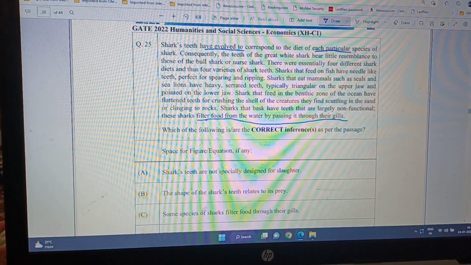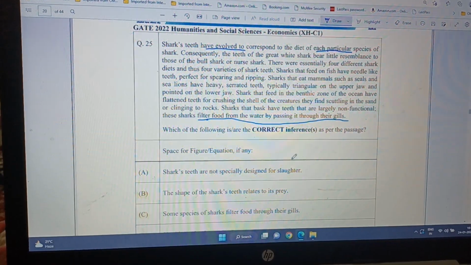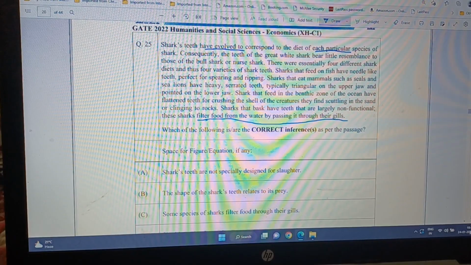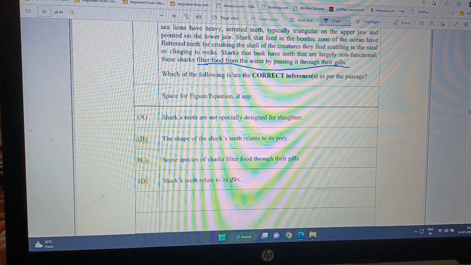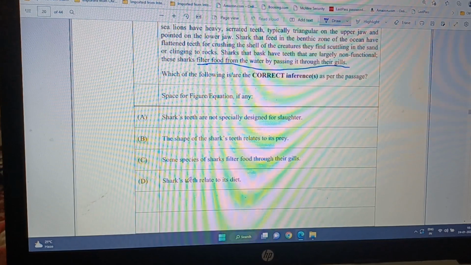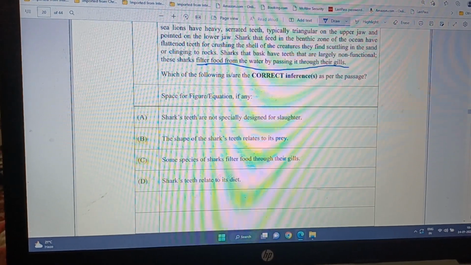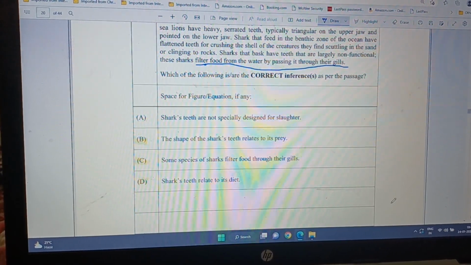So B is correct. And C: Some species of shark filter food through their gills. Yes, the last part, filter food from the water through their gills. So this one is also correct. And D: Shark's teeth relate to its diet. Actually, this D and B are the same. So if B is correct, then D must be correct. So B, C and D choices are correct inferences.